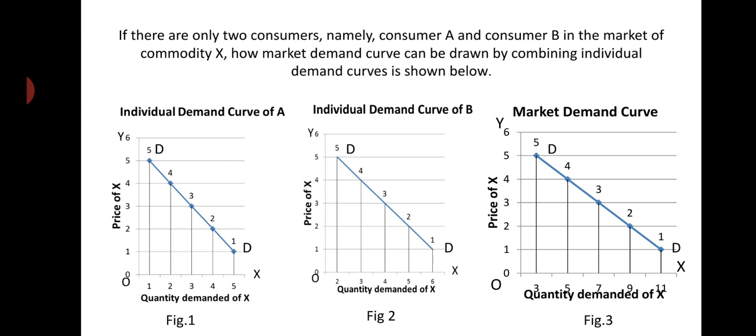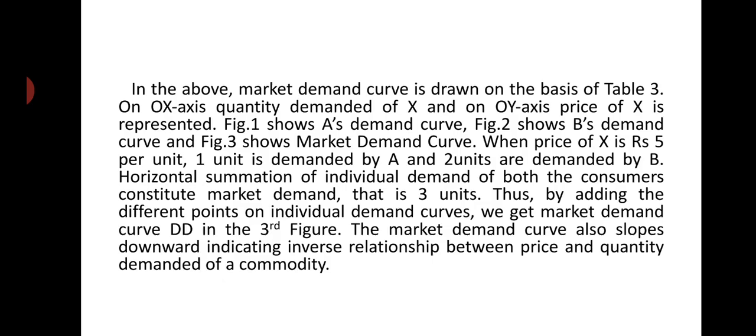Similarly, at 4 rupees, 5 units are demanded. At 3 rupees, 7 units are demanded. At 2 rupees, 9 units are demanded in the market. And when the price falls to 1 rupee per unit of commodity X, total demand in the market becomes 11 units. The market demand curve is drawn on the basis of table 3.